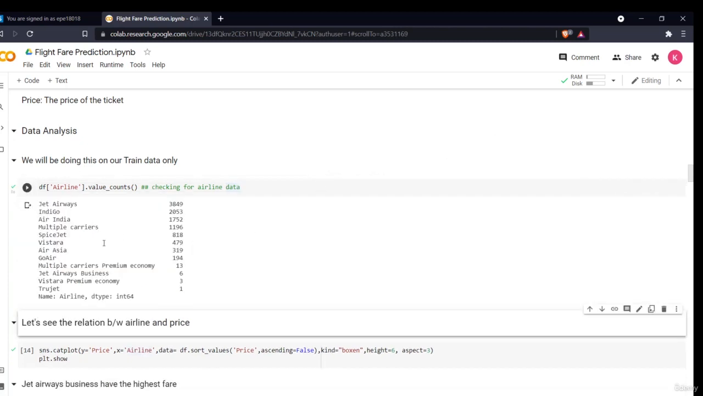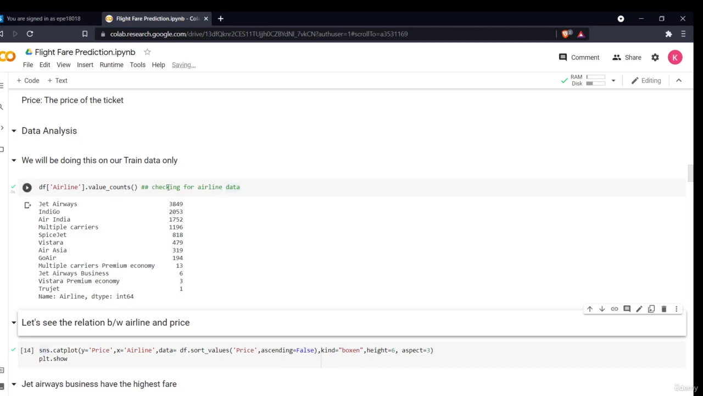Now, as you can see, there are different airlines like Jet Airways, Indigo, Air India, multiple carriers, SpiceJet, etc. What I did is I simply used the command df airline dot value_counts. What value counts will do is it will give me the sum of the different passengers which are present in my different airlines.